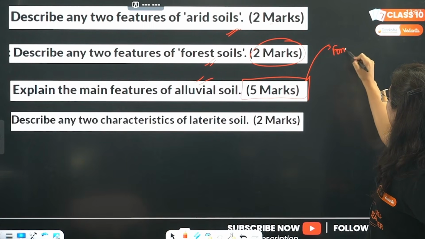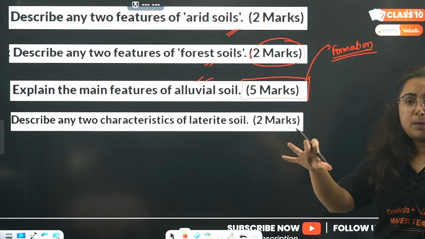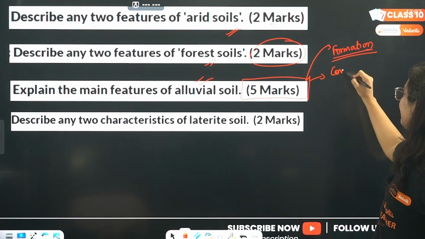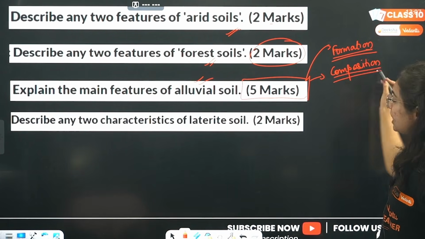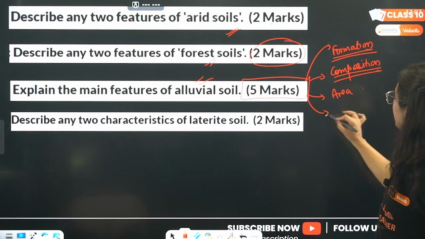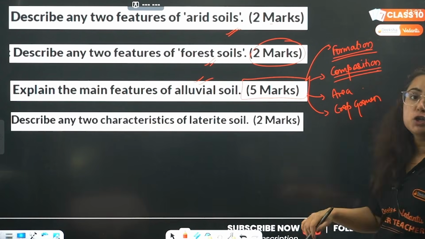Its formation: it is formed by the interplay of 3 major rivers, that is Ganga, Brahmaputra and Indus. Then we will talk about its composition. It is formed out of potash, phosphoric acid and lime. Then we will write about the area where it is found. Then you can write about the crops grown like wheat, paddy, sugarcane.